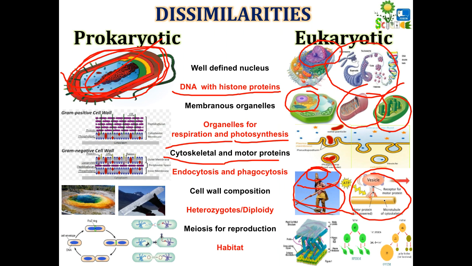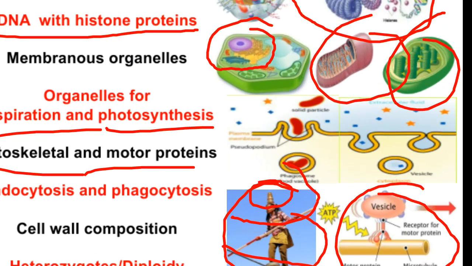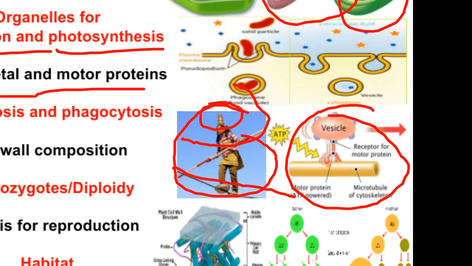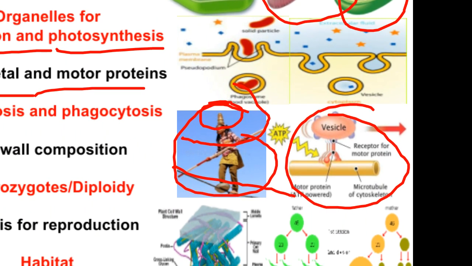Another point is endocytosis and phagocytosis. Here you can see a red color particle is engulfed by the yellow color membrane. This is bacteria. Red color particle is bacteria. So this solid particle, bacteria, pathogen, antigen, whatever it is, this is now going to be destroyed.